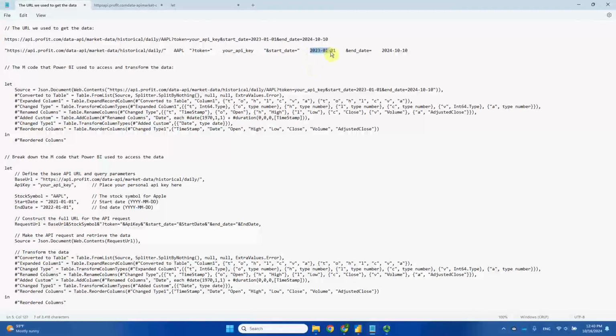It's going to be the exact date you want the trading data to start. And again, end underscore date equals, this marker tells the API that the information following it is going to be the end date for my trading data. So which is this piece.